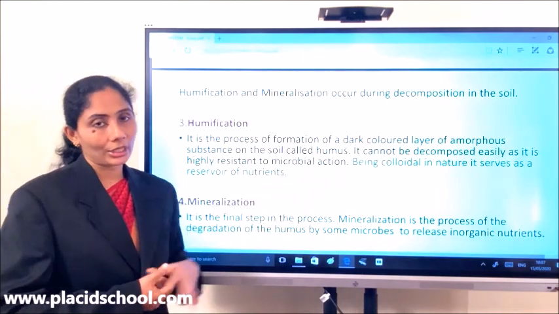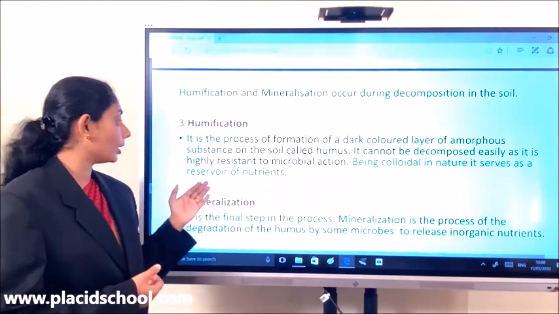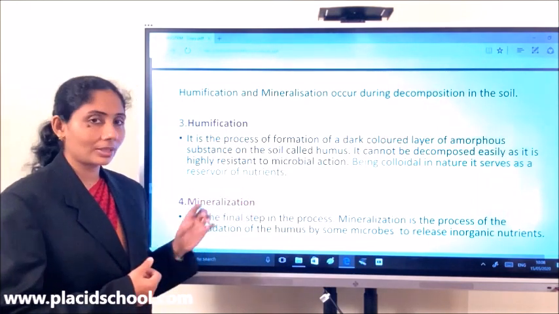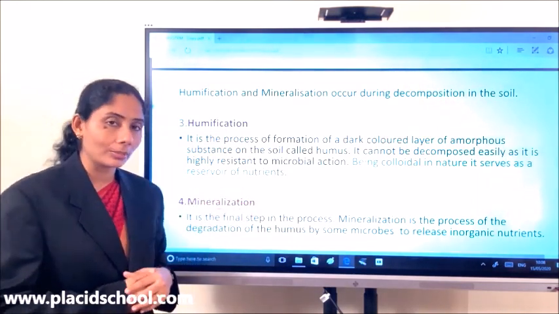Moreover, they are colloidal in nature and therefore they serve as a reservoir of nutrients. So it is a reservoir of nutrients. So this is an important characteristic feature of humus.